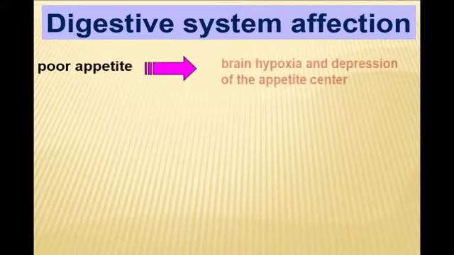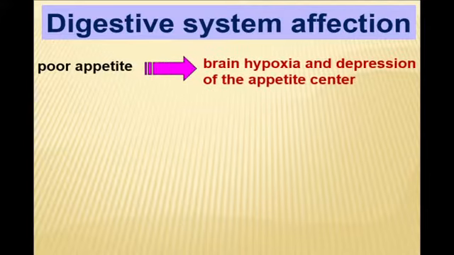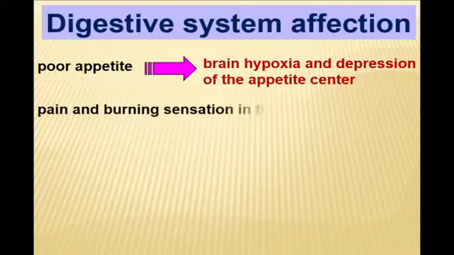And at last, I said there may be some problems with the digestive system due to disordered synthesis of superficial epithelium. First of all, the patient has a problem with appetite, which is due to atrophy of papillae of the tongue. The patient doesn't feel the taste of food, plus brain hypoxia.